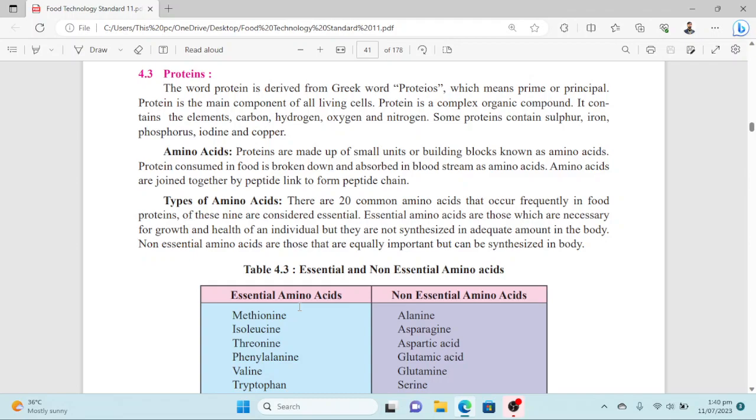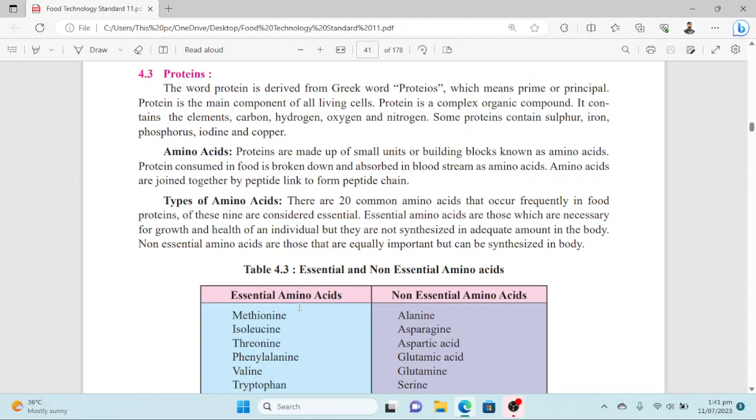Essential amino acids are those amino acids that are very important for body growth and health, but they are not synthesized in the body, and we need to consume food that contains those amino acids.